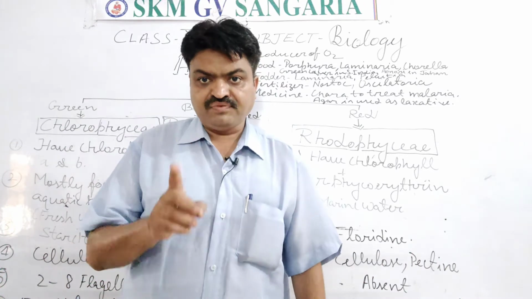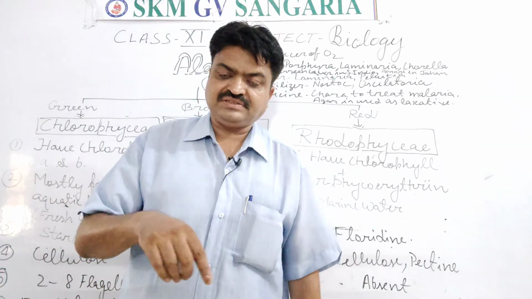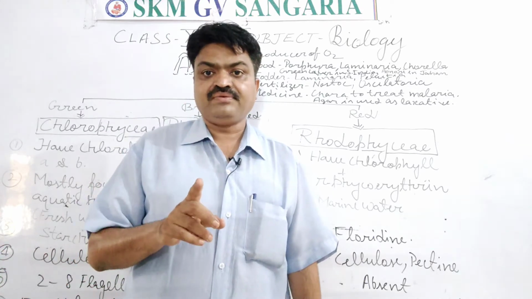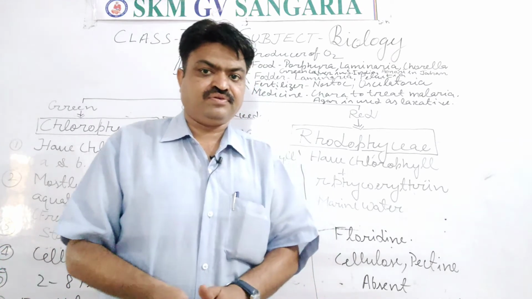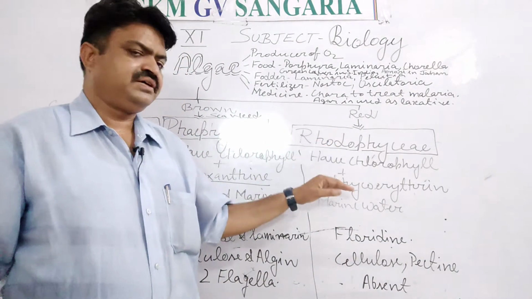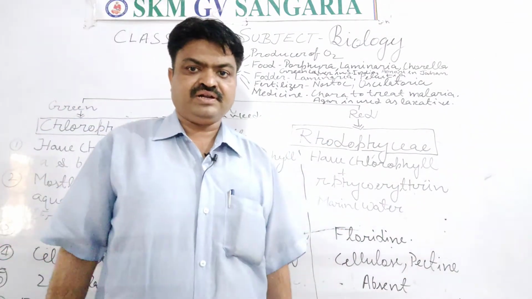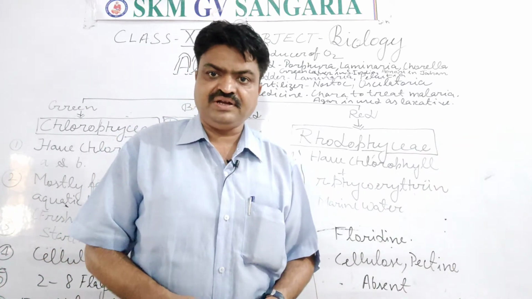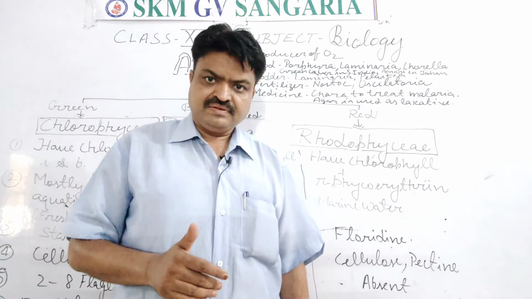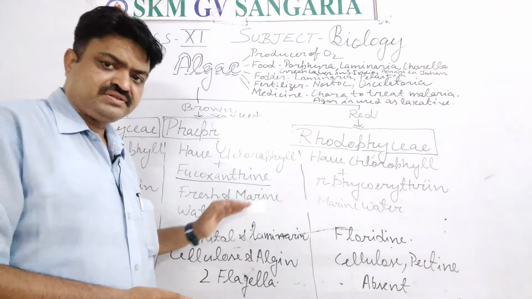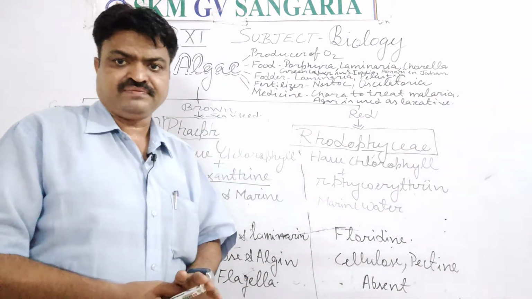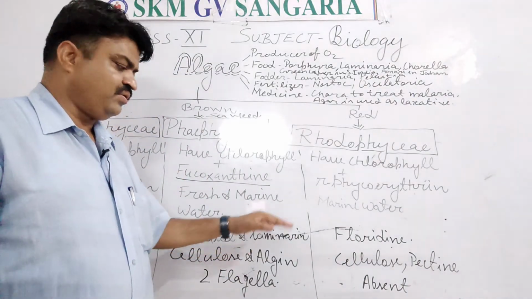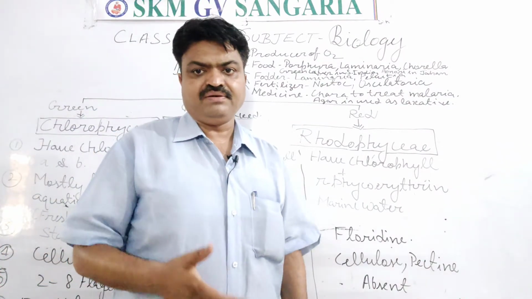You will write floridin in the answer: they store their food in the form of floridin and starch. In some, they also store some food as starch, and with this they also store food as mannitol and laminarin. Now we come to the next.